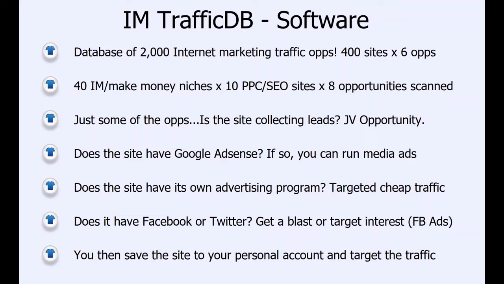Essentially we've taken 40 internet marketing and make money niche keywords such as make money, paid survey, Google AdWords, basically internet marketing related phrases and words, and we've searched the top 10 pay-per-click and SEO sites that are appearing for those niche keywords, and then we've crawled those sites and found the best opportunities that we can target those sites with and get traffic from.